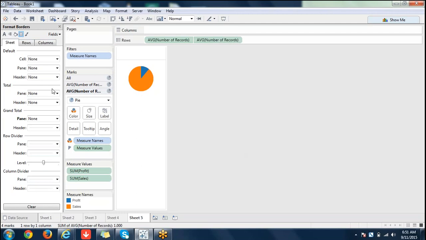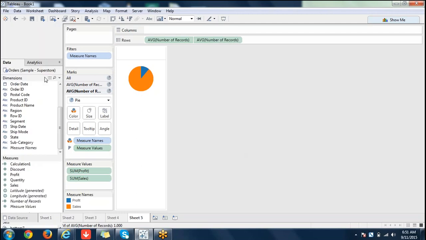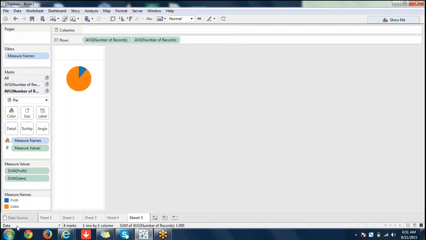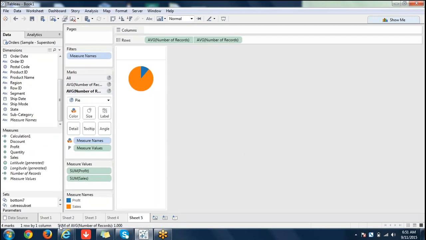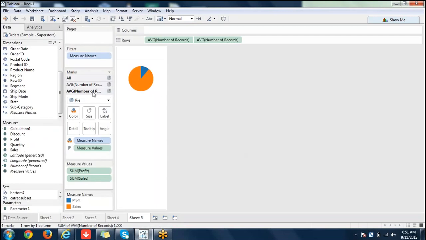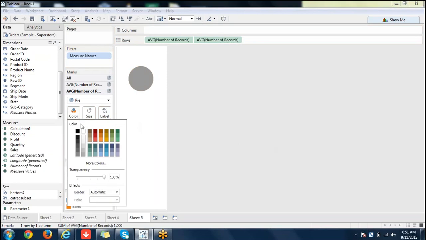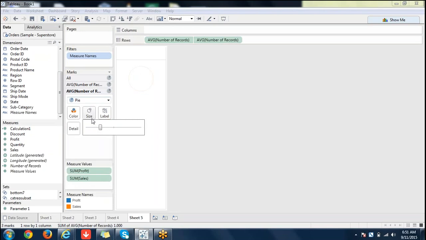The second measure is this. Okay, so that is the donut shape.